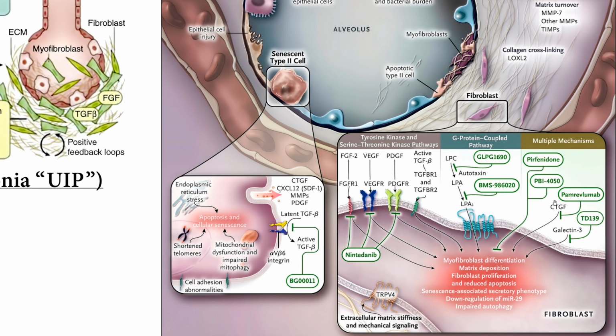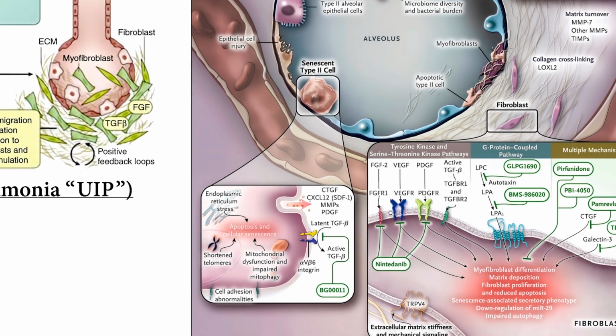And as you can see here, there are many drugs that are still on testing, and there are two approved: the nintedanib and the pirfenidone. All right, all these mechanisms lead to myofibroblastic differentiation, matrix deposition, and the senescence associated secretion with down regulation of some mRNA genes.